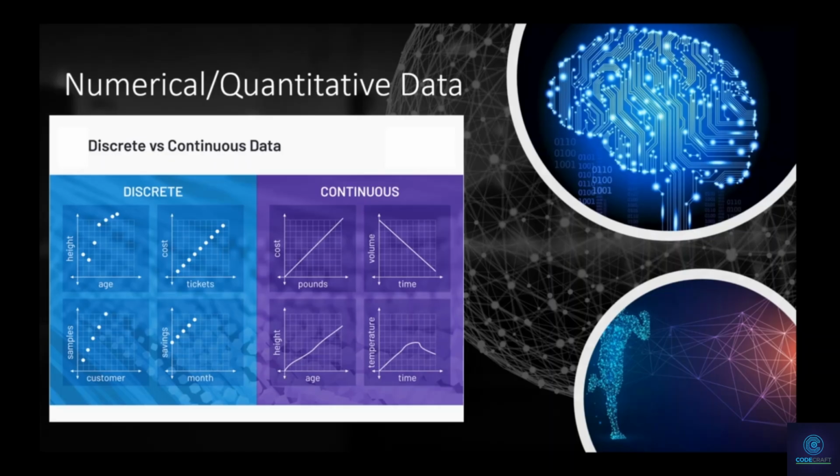So we have the discrete type of data, which, as I said, is really finite, and the continuous type of data, which could be considered infinite in the way that, for example, after the comma, the age of someone could be 30 years, comma, 5, 4, 3, 2, 1 year. Once again, that's just an example.